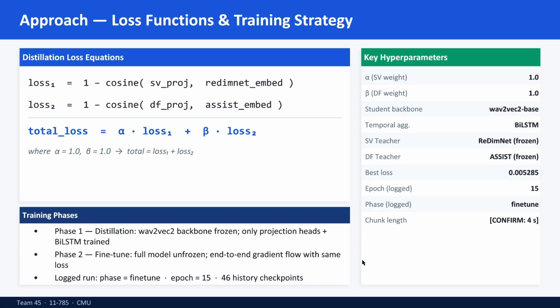Our student architecture is designed for efficiency. At its core, we use this wav2vec based transformer, which acts as our feature extractor. We then feed this into a bidirectional long short-term memory aggregator. It captures long-range dependencies in the speech signal that a standard transformer might miss. We implemented two separate projection heads on top of the BiLSTM. Now I'm passing the floor to our ML engineer, Nikhil, to discuss exactly how we implemented the loss function.